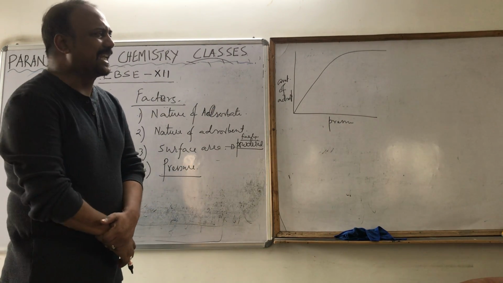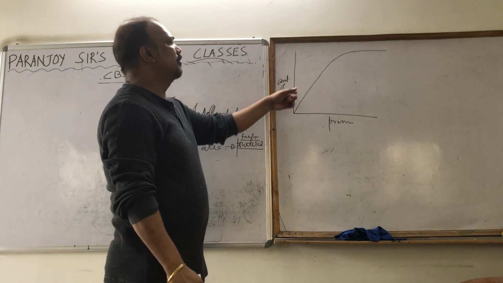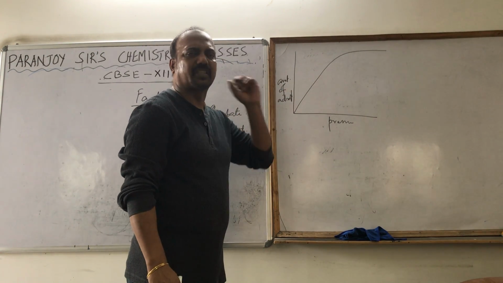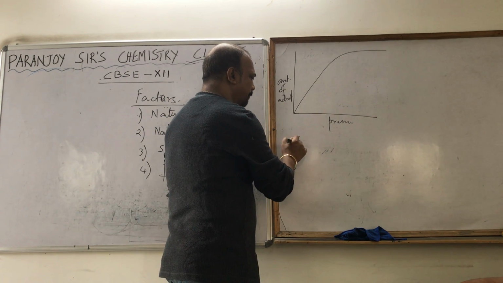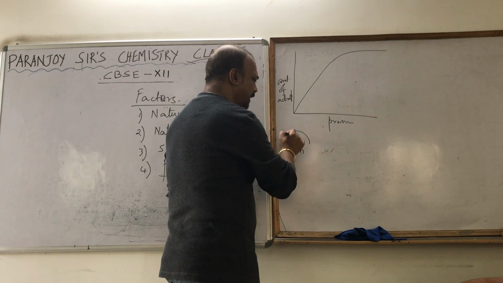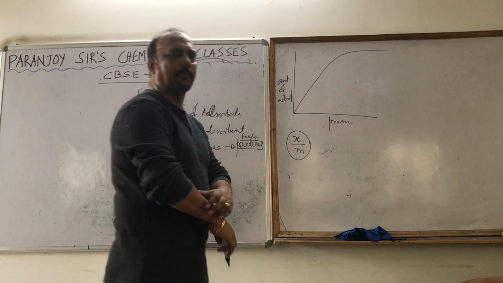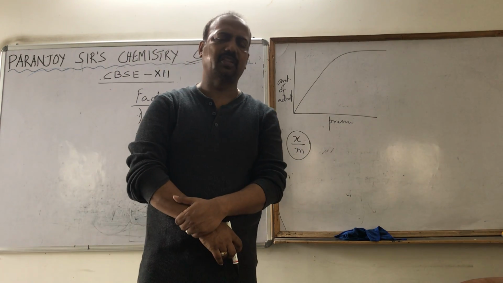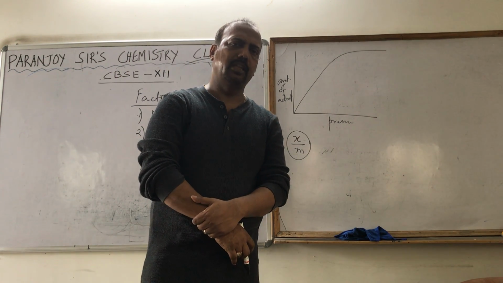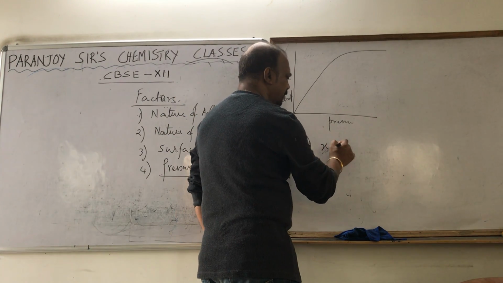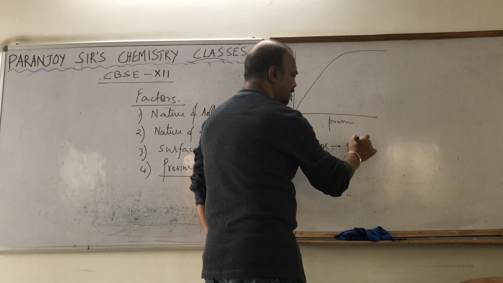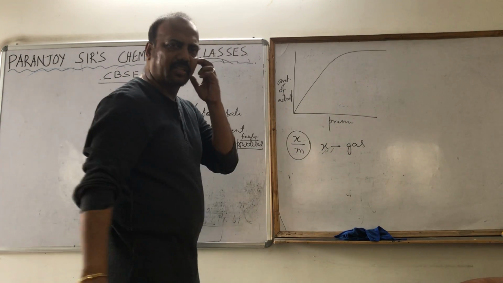Now, in adsorption, this amount of adsorption is expressed mathematically by x by m. What is x by m? It's very simple. x is the amount of gas.